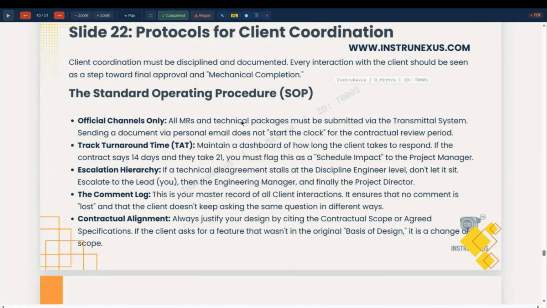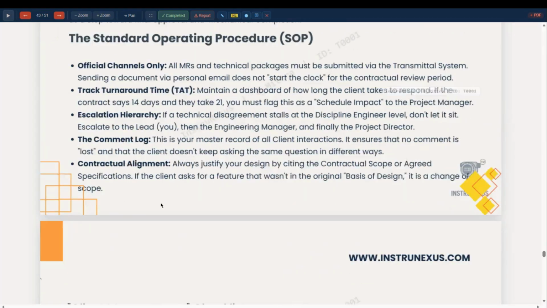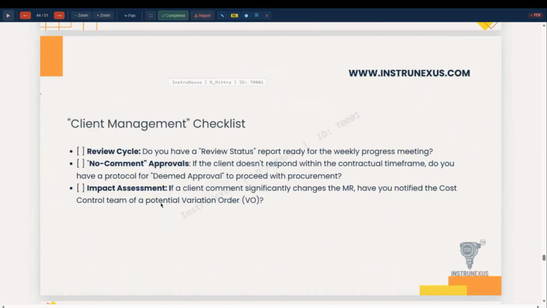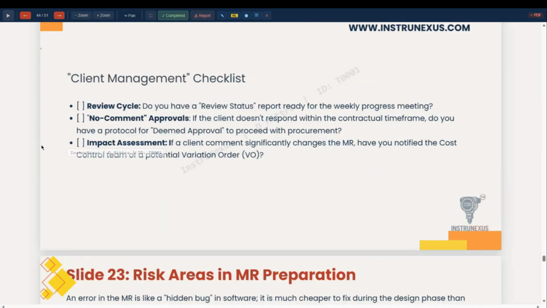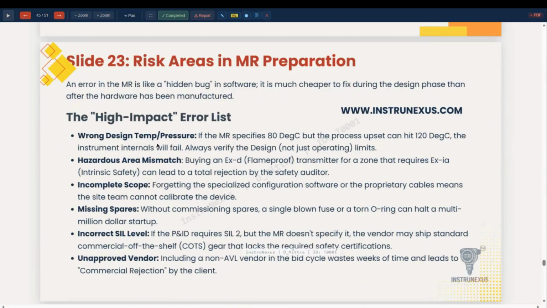Contractual alignment, always justify your design, citing contractual scope, agreed specification. If client asks for a feature that wasn't in the original basis of design, it is a change of scope. So scope change at a later date, contractual alignment is to be maintained. Client management, review cycle, no comment approval, impact assessment. These are to be done. So only the risk area is left.